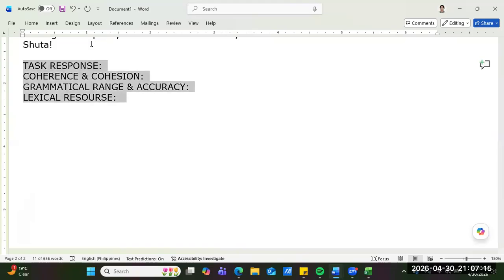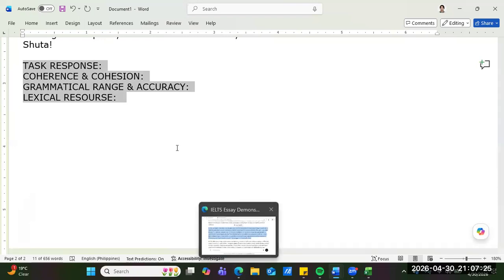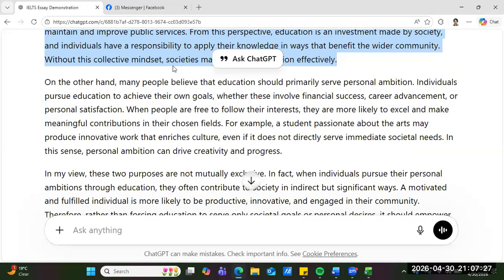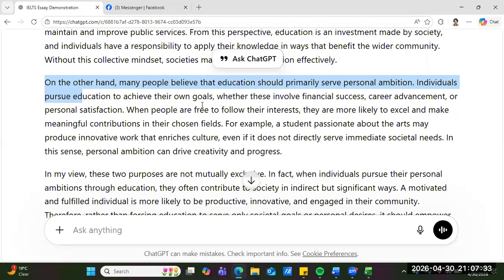And then let's proceed. On the other hand, many people believe that education should primarily serve personal ambition. Individuals pursue education to achieve their own goals, whether these involve financial success, career advancement, or personal satisfaction. When people are free to follow their interests, they are more likely to excel and make meaningful contributions in their chosen fields.